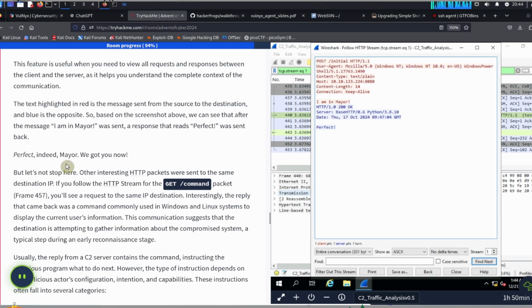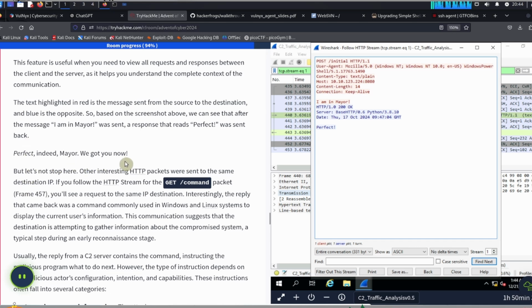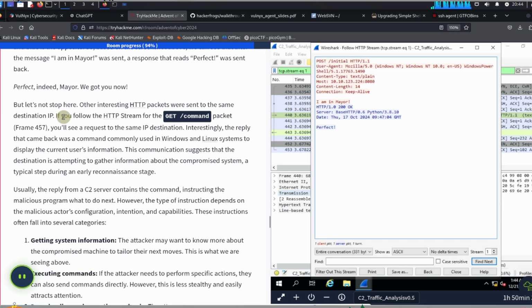Perfect indeed, Mayor. We've got you now. But let's not stop here. Other interesting HTTP packets were sent in the same destination IP. If you follow the HTTP stream for the get/command packet, frame number 457, you'll see a request from the same IP destination. Interestingly, the reply that came back was a command commonly used in Windows and Linux systems to display the current user's information. Okay, so what does this mean?